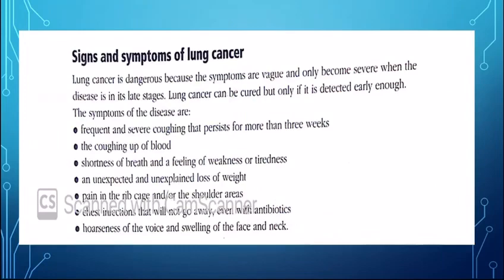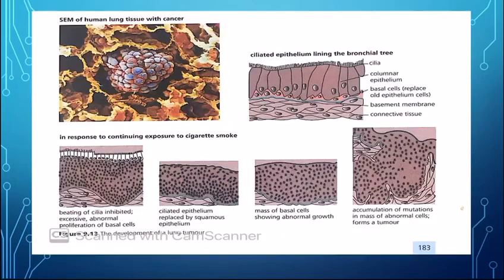So it's better to be aware of the symptoms or of the disease at the early stage so that it can be treated properly. The symptoms include frequent and severe coughing up of blood, shortness of breath, and unexpected weight loss.